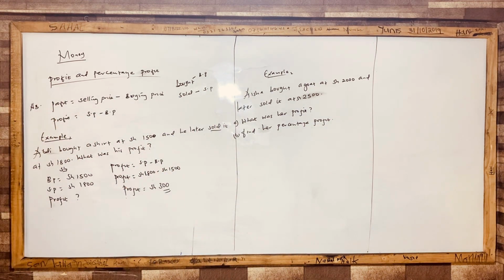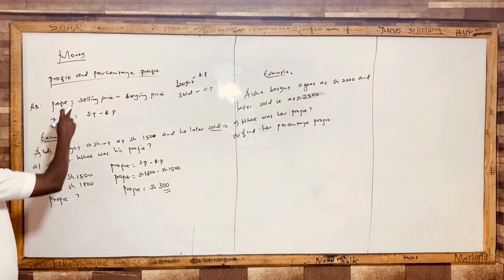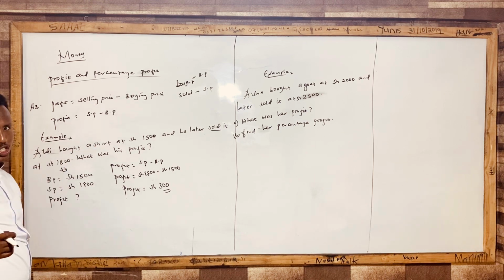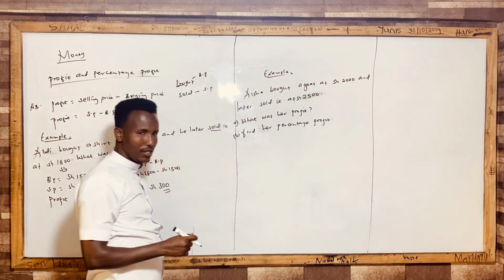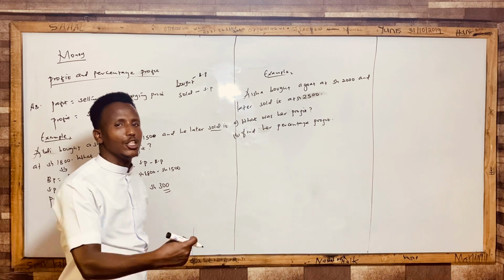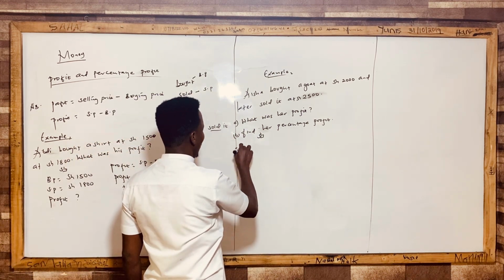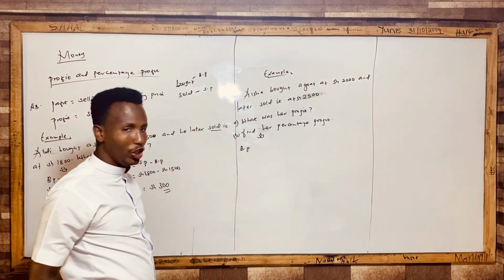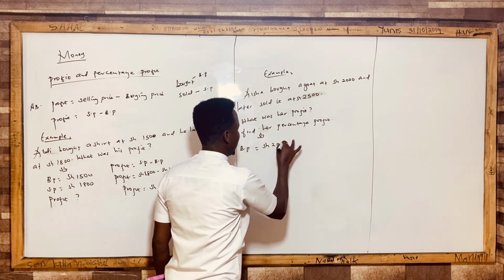And remember, at the beginning of this concept I said the reason I started using this conjunction is because these two have got some relationship. Just understand that. In this question we have extra information, which is find her percentage profit. So we need to get the percentage profit. Now let's write the information. We have the buying price, because they said Aisha bought a goat at 2,000. So the buying price is how much? 2,000.